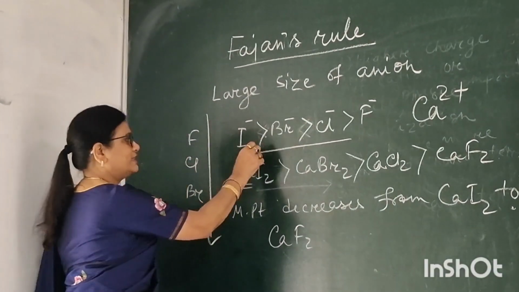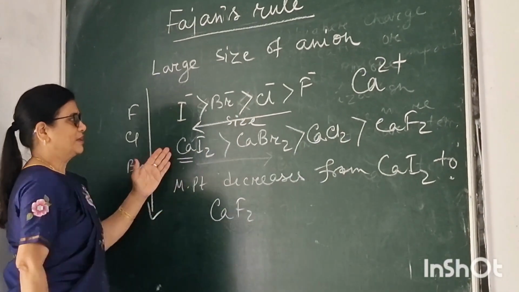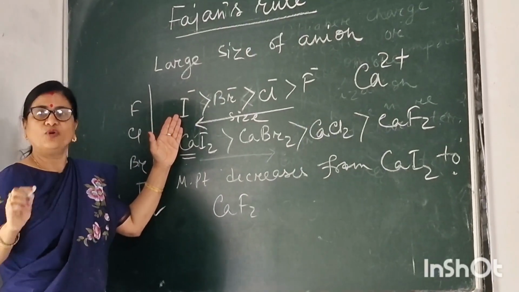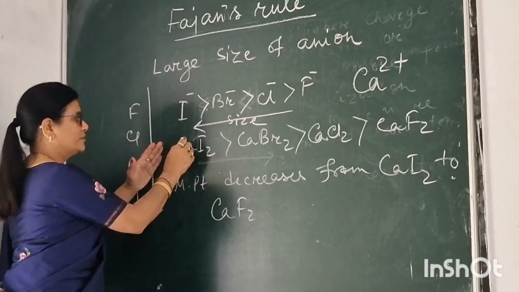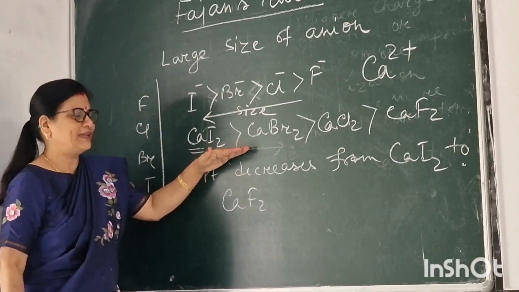This is the increasing order of size. If the size is larger, covalent character is more. So here calcium iodide has more covalent character than this.